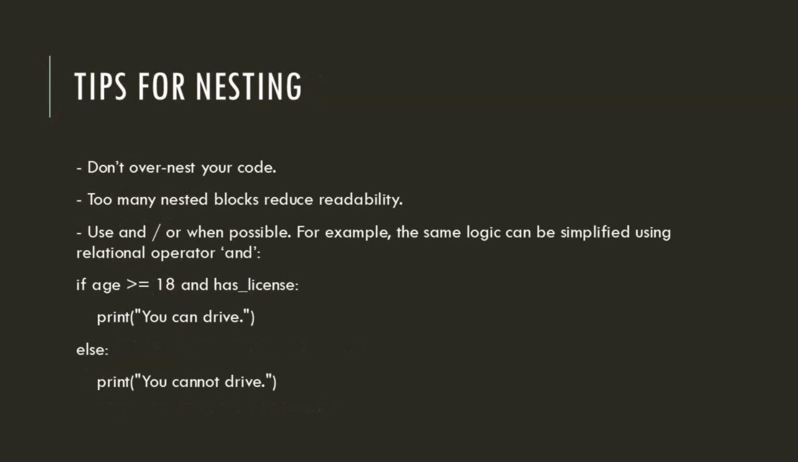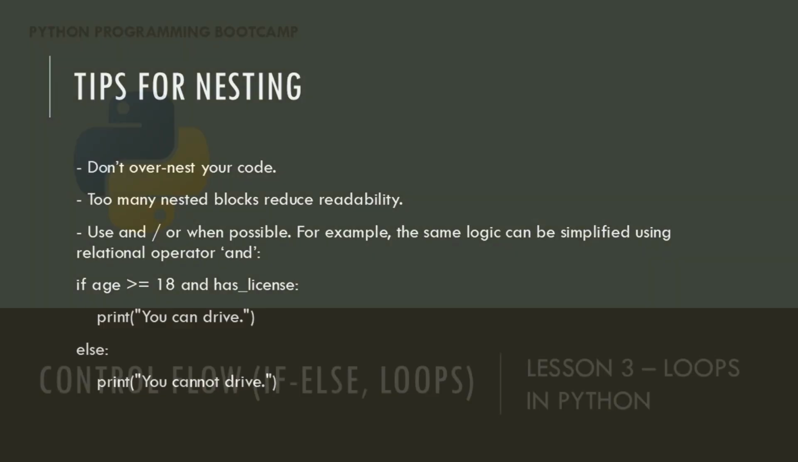A few tips for nesting. Don't over nest your code. Too many nested blocks reduce readability. Use and or when possible. For example, the same logic can be simplified using relational operator. If age greater than equal to 18 and has license, print you can drive, else print you cannot drive. Always aim for clean, readable code.